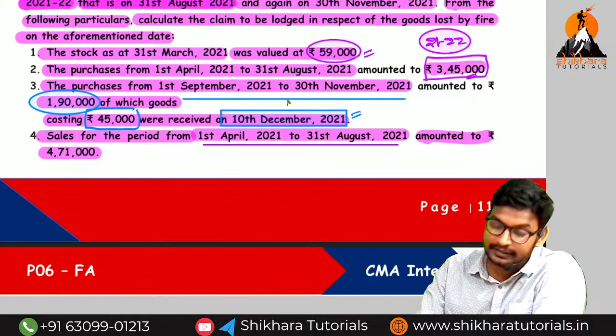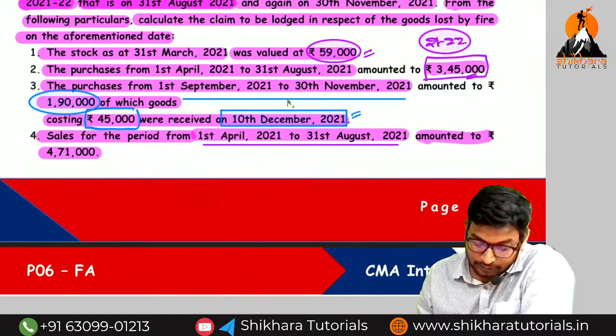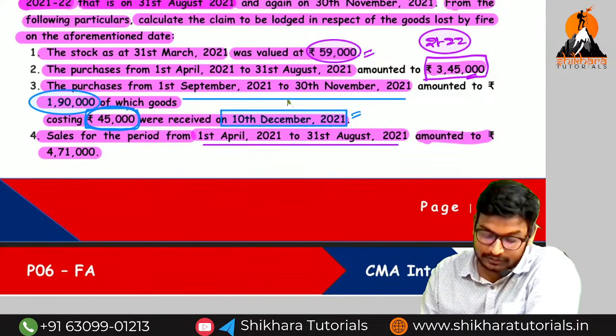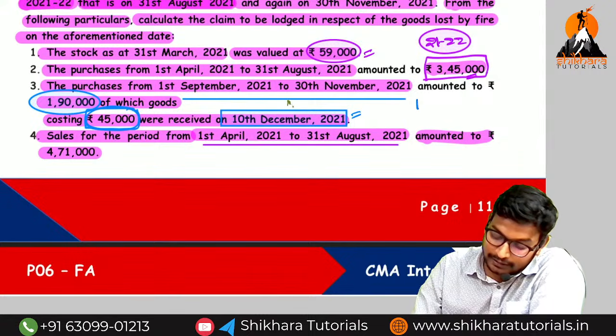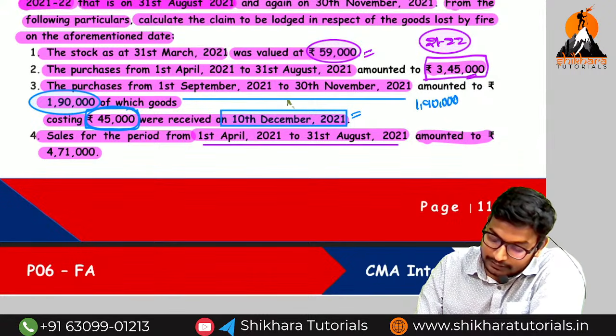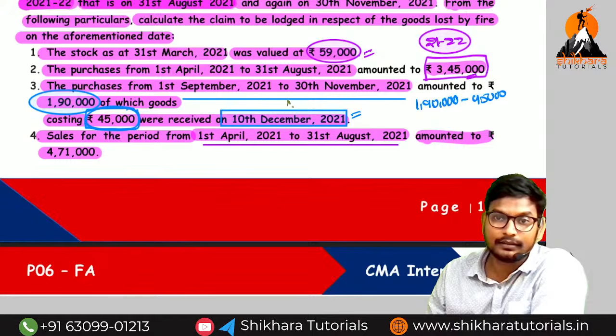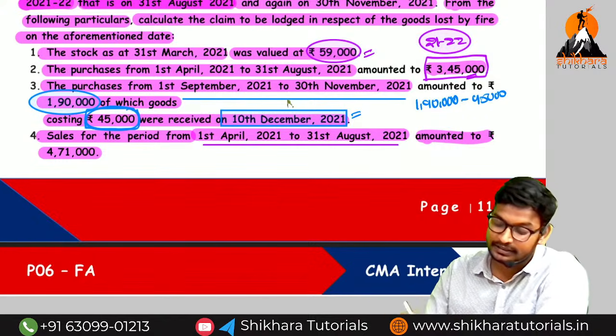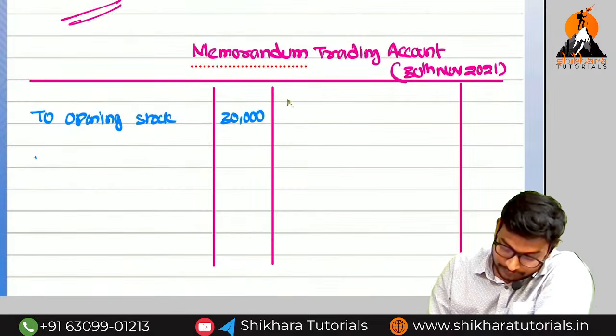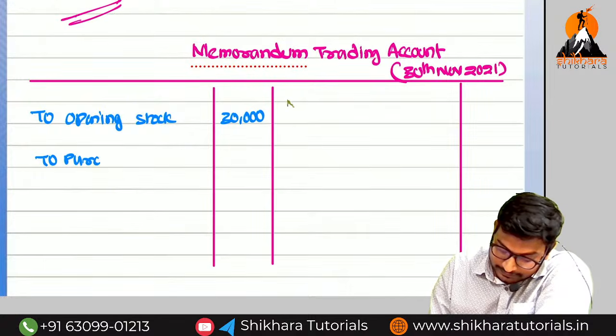That means as on that date there is no purchase of 45,000. So what is the actual purchase? 1,90,000 minus 45,000, how much? 1,45,000. Are you getting the point? Now purchases, how much do we need to take? So purchases account 1,95,000.